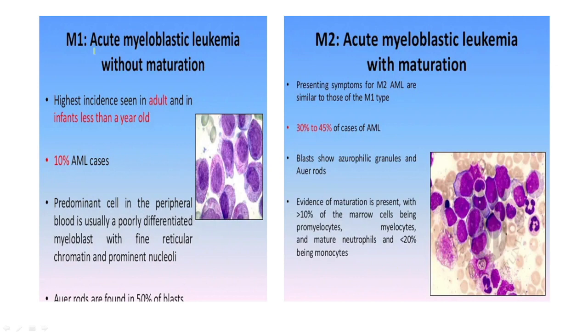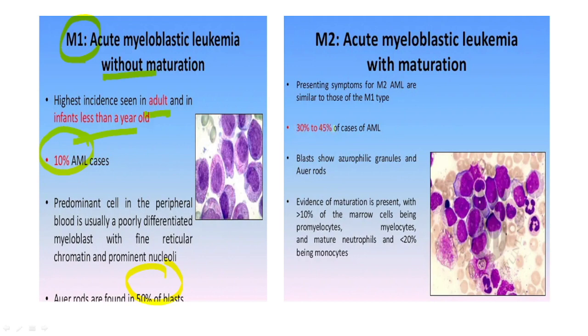What about M1? M1, on the other hand, is acute myeloblastic leukemia without maturation. It accounts for 10% of the cases in adults and infants. It is a leukemia where you get Auer rods, but Auer rods are seen in only 50% of the blasts.